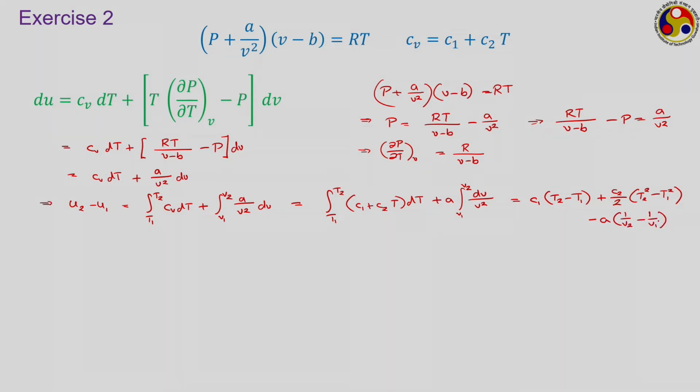So this is the final expression for the change in specific internal energy that we are going to get in this particular scenario.